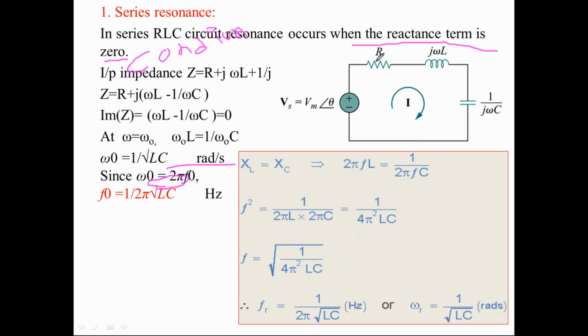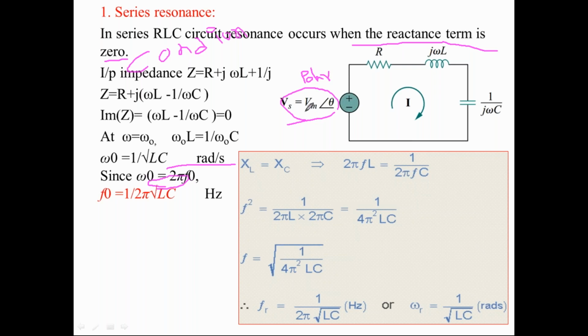Let us take a simple RLC circuit where the applied voltage is a sinusoidal waveform. The applied voltage Vs is equal to a magnitude, peak value, maximum value, at an angle of theta. So the applied potential I have taken is in polar form. A sinusoidal waveform can be taken in polar form, for example. You can take the same applied potential in rectangular form also, no problem.